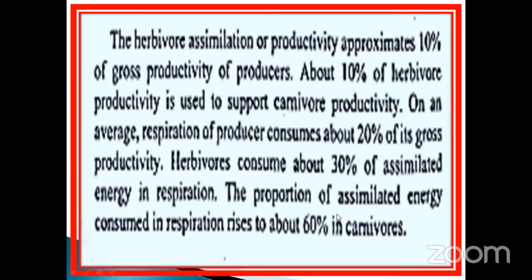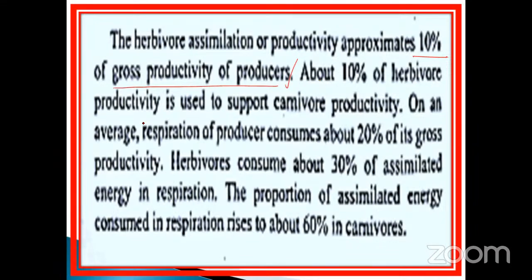Okay, my dear. And the herbivores assimilate approximately how much? 10% only. The herbivore animal's assimilation of productivity is approximately 10% of the grass productivity of the producers.